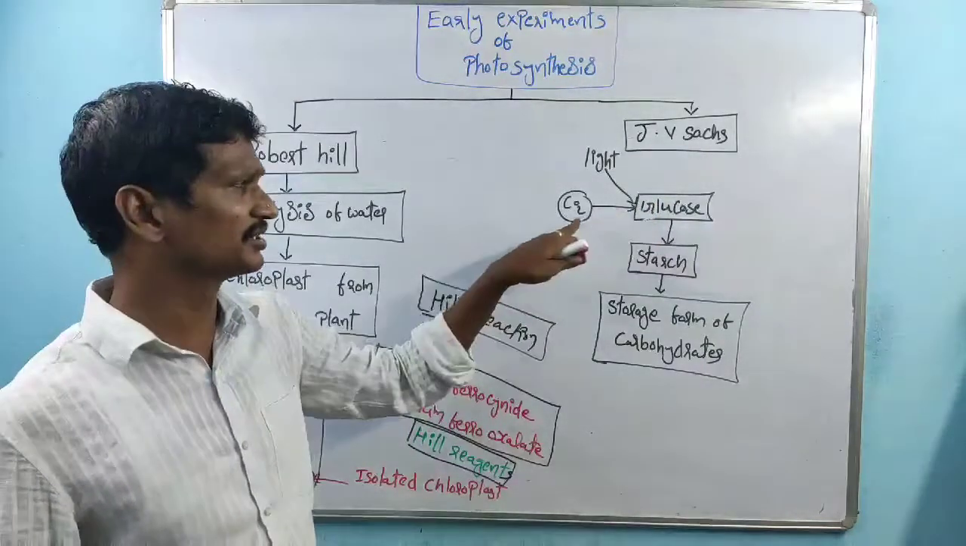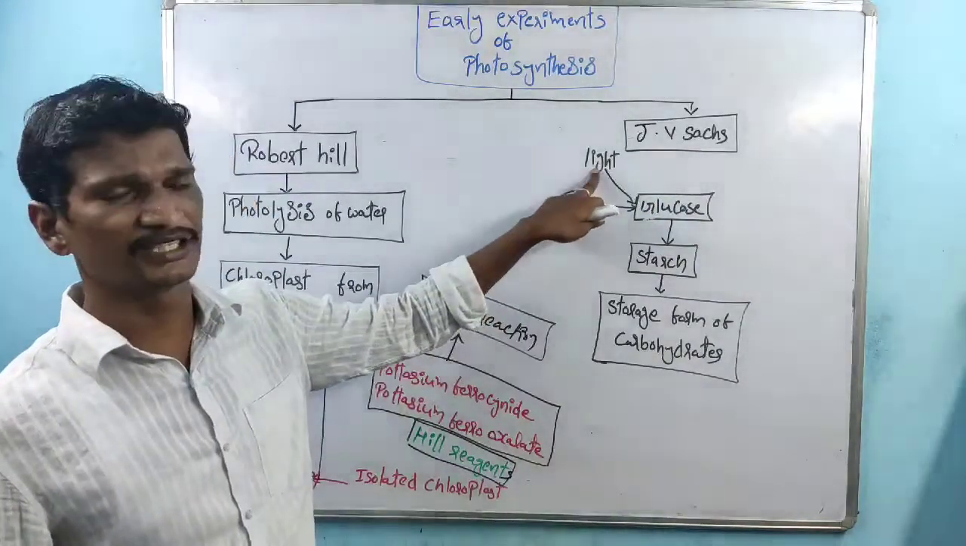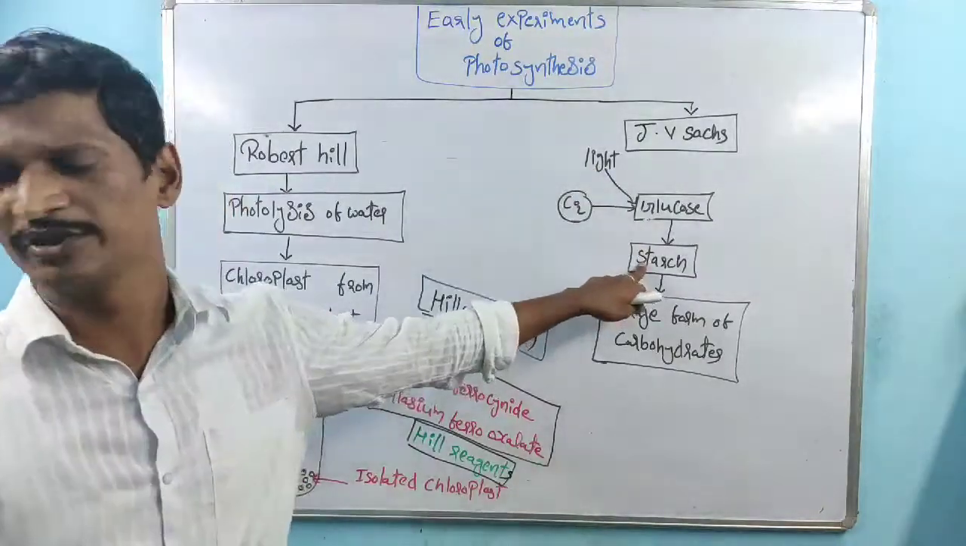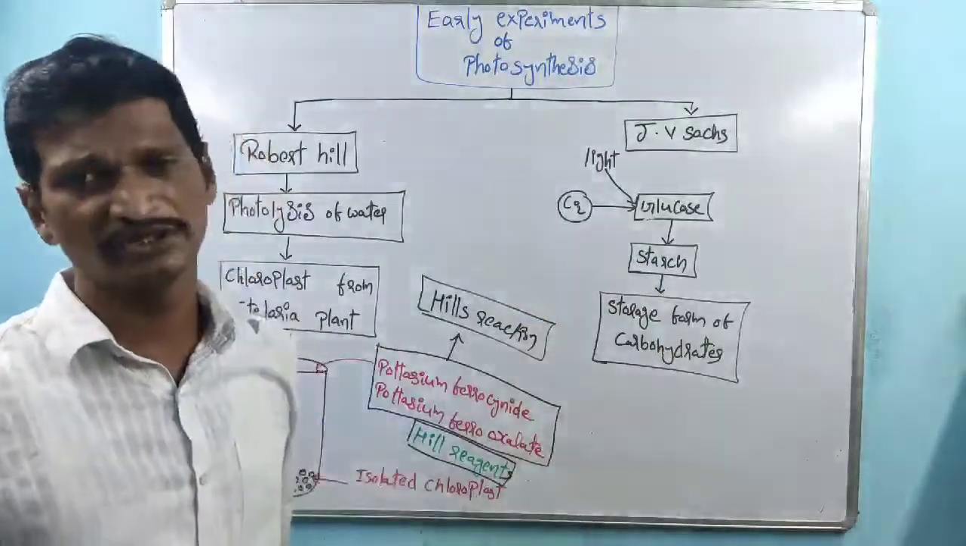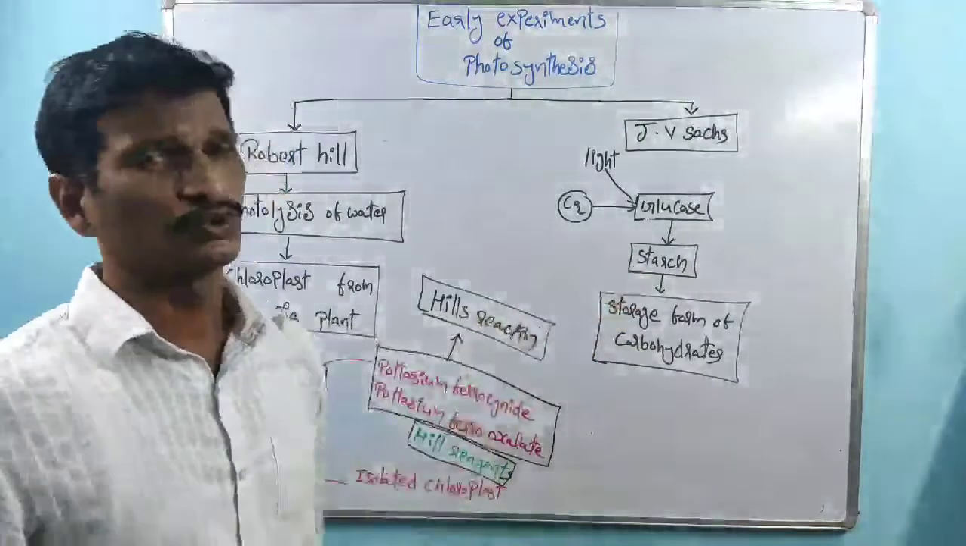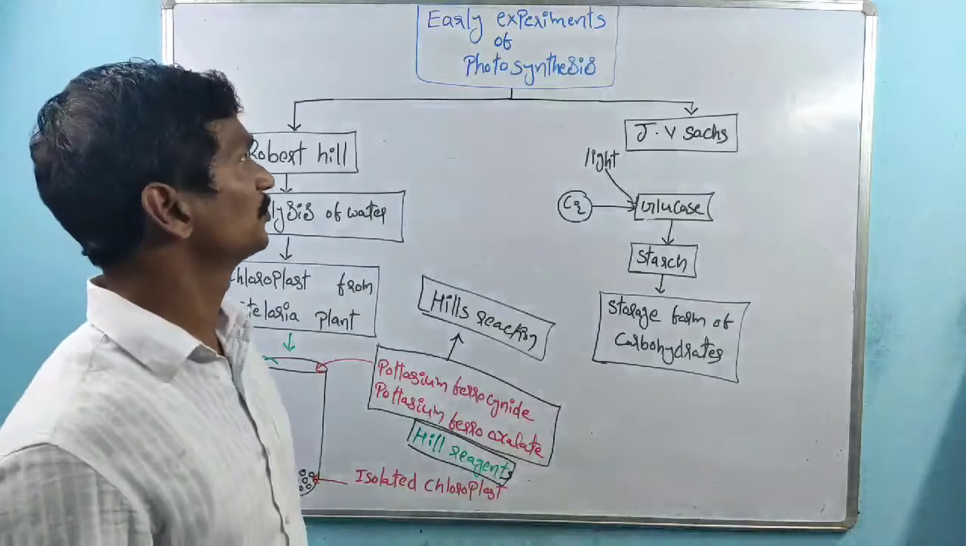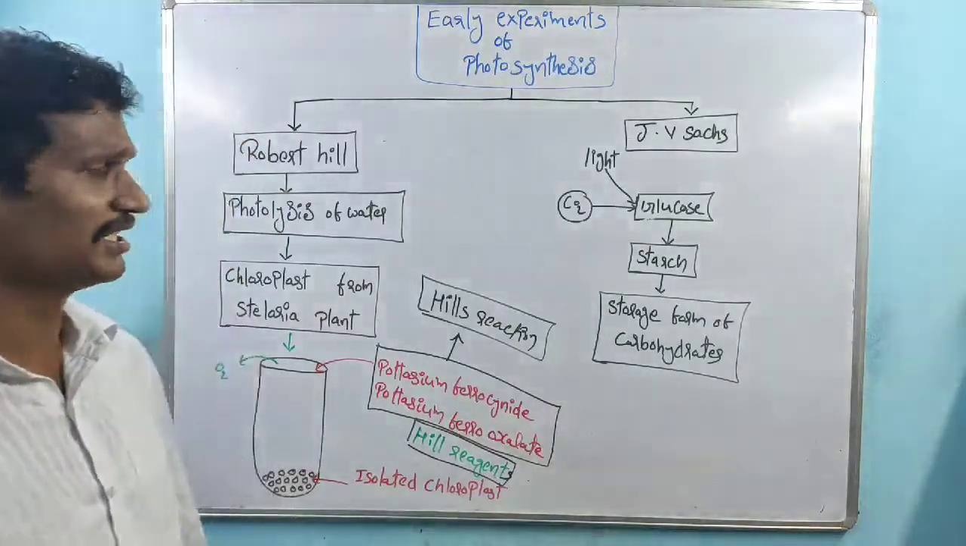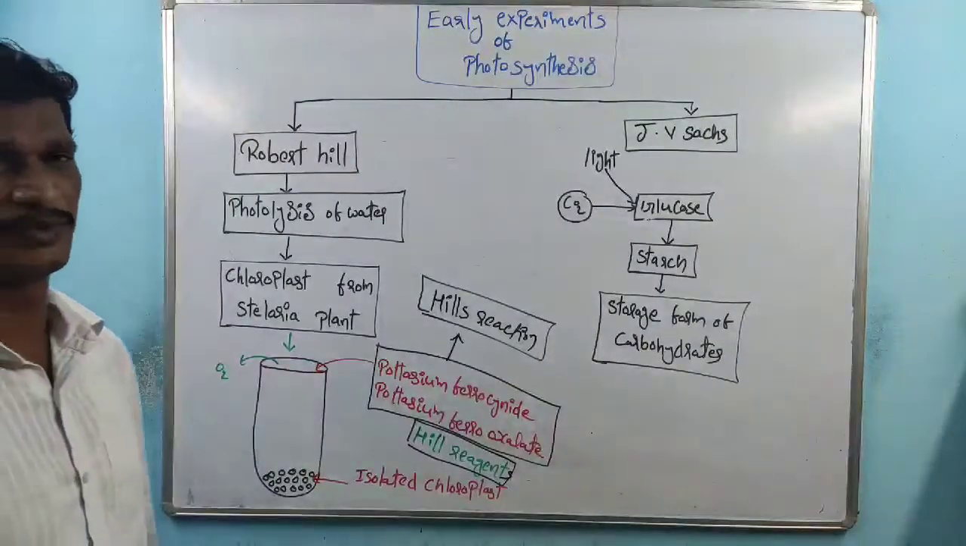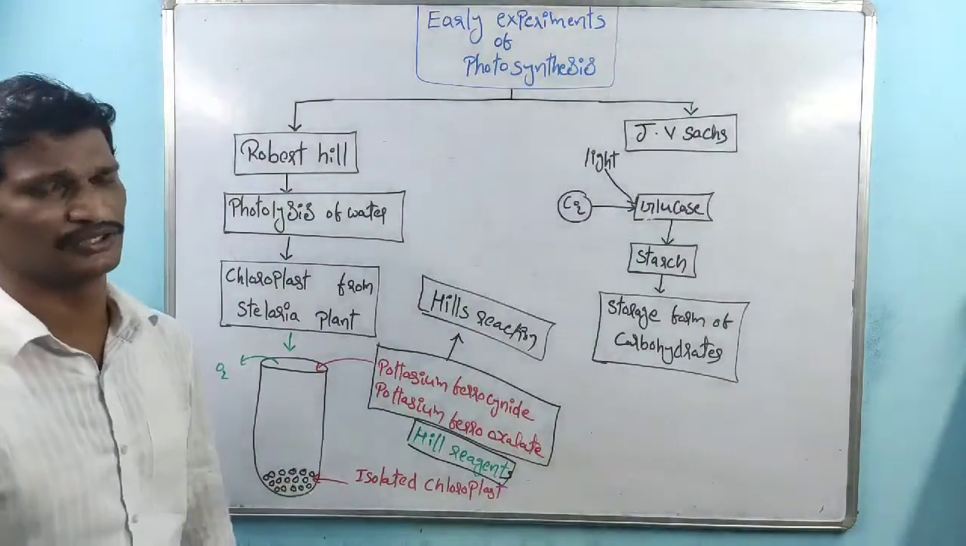For that glucose synthesis, carbon dioxide and light are required. He explains that starch formation takes place. The storage form of carbohydrates within the plant body is starch. That is about some of the early experiments, and one more experiment is also there. We'll discuss it in the next class.